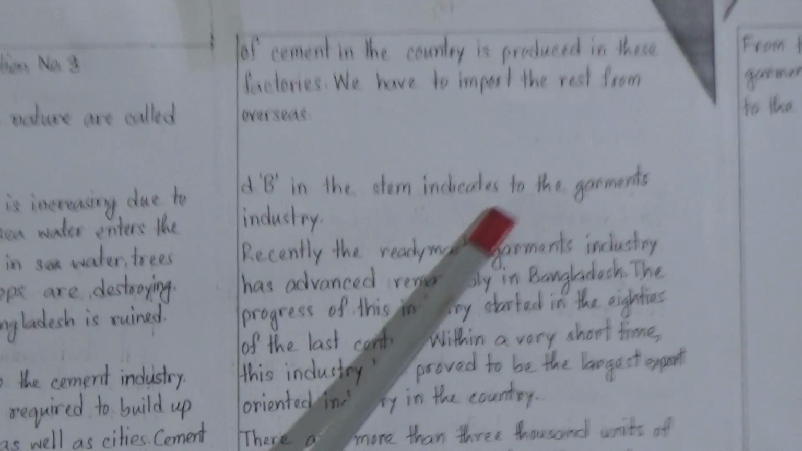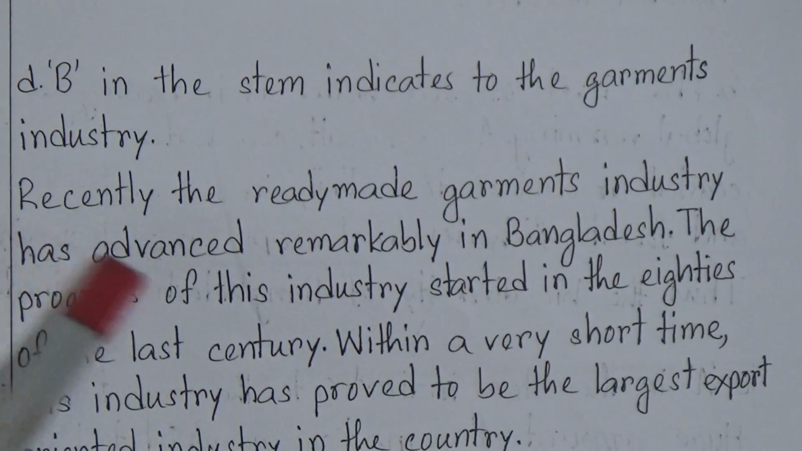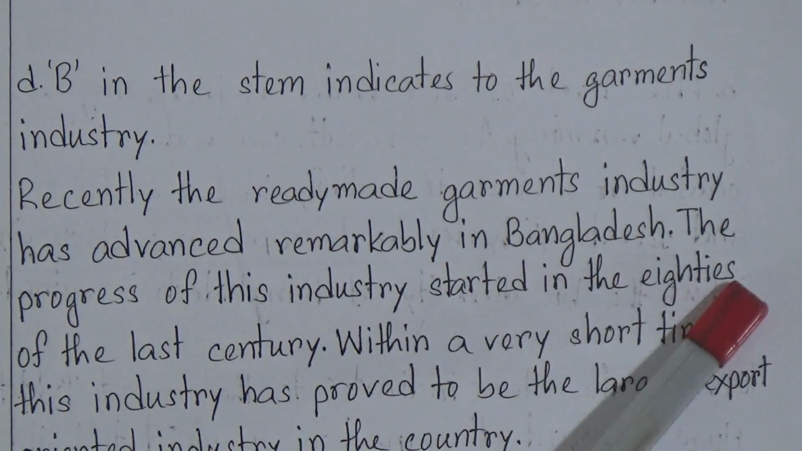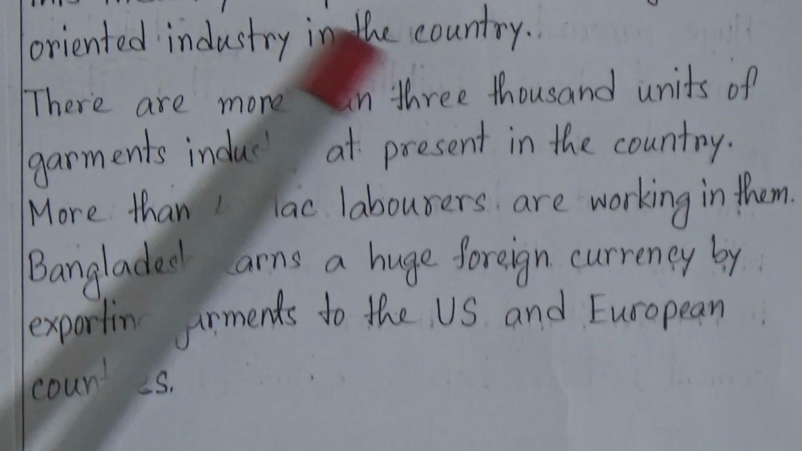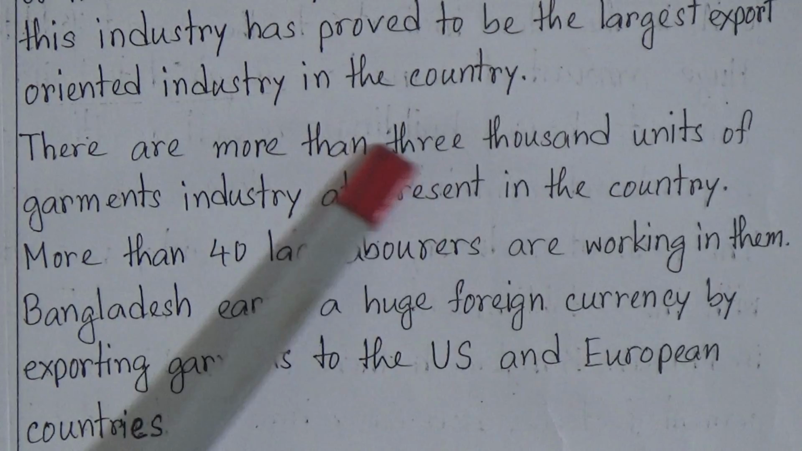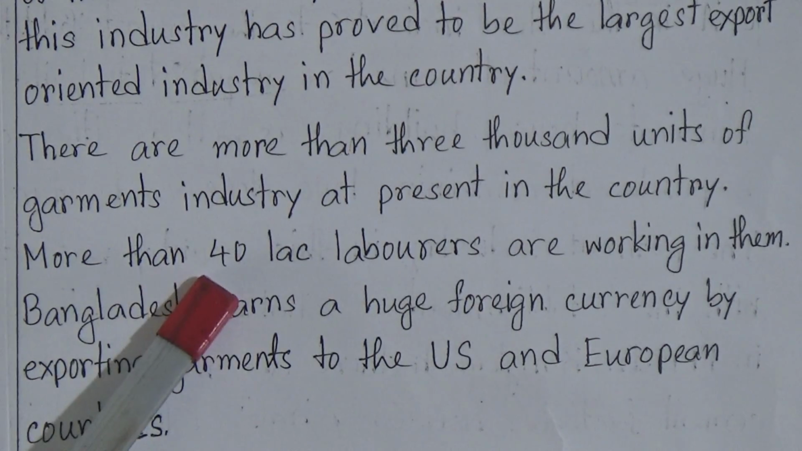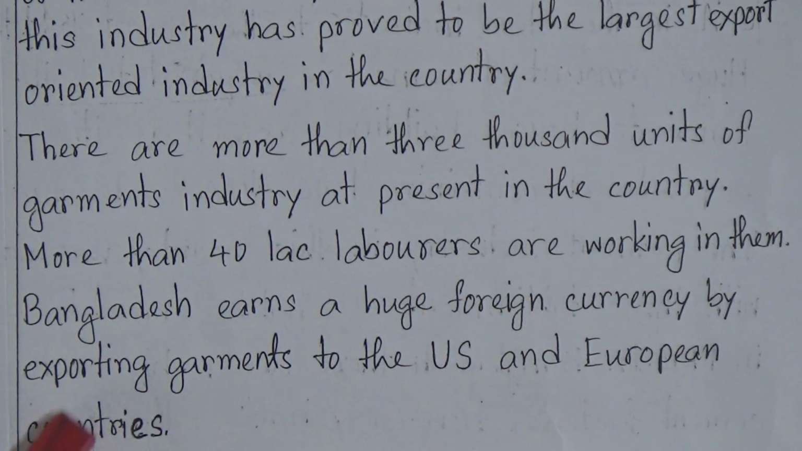And now we will go to the answer. B in the stem indicates to the garments industry, and recently the ready-made garments industry has advanced remarkably in Bangladesh. The progress of this industry started in the 80s of the last century. So within a very short time, this industry has proved to be the largest export-oriented industry in the country. There are more than 3,000 units of garments industry at present in the country, and more than 40 lakh laborers are working in them. Bangladesh earns a huge foreign currency by exporting garments to the US and European countries.